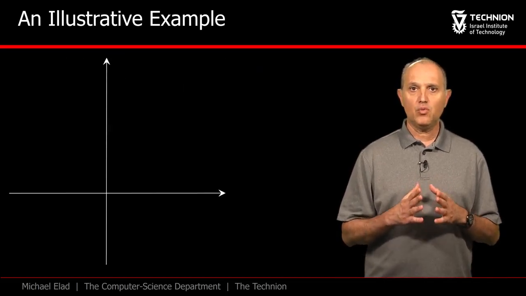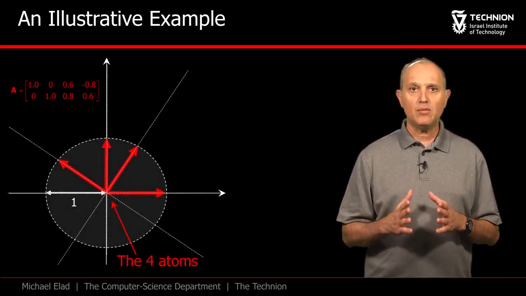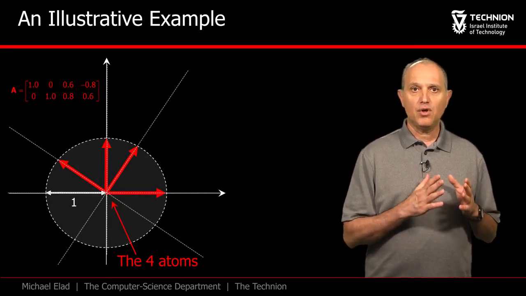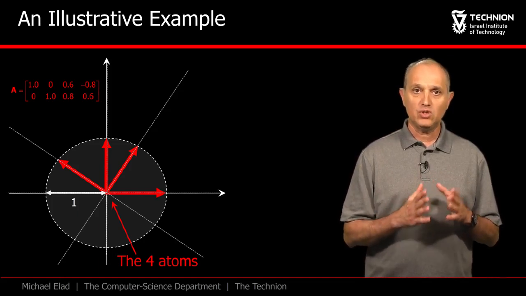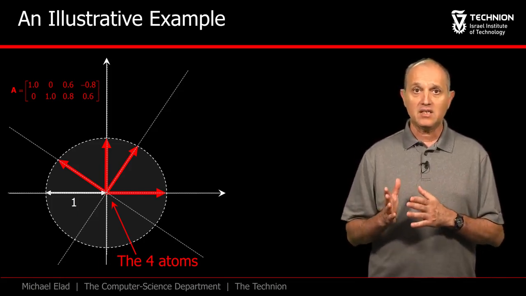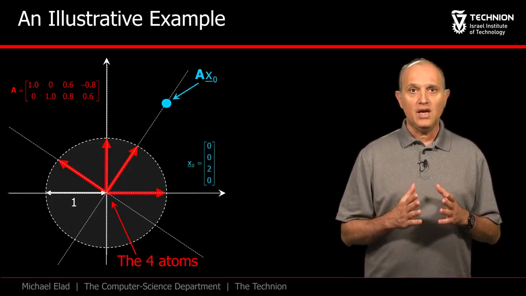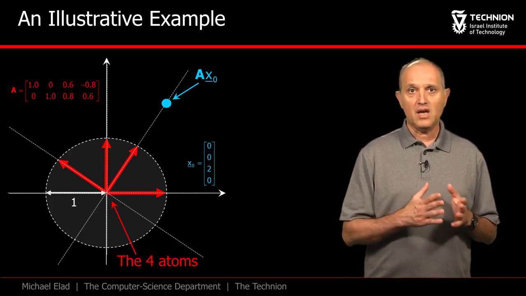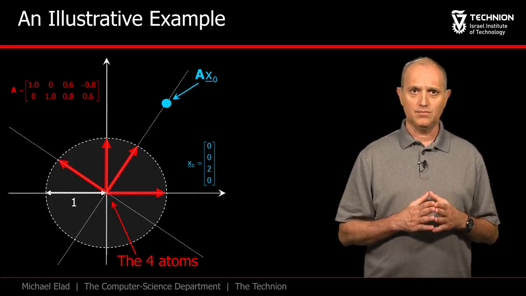All our discussion will be now presented in 2D, the domain of the vector B. First, we draw the 4 columns of A. These are our atoms. The lines passing through the origin and aligned with these atoms represent possible vectors A times x, where x has cardinality 1. Recall that our x naught has a value 2 in the third entry, and thus Ax naught is clearly positioned on one of those lines, as described.